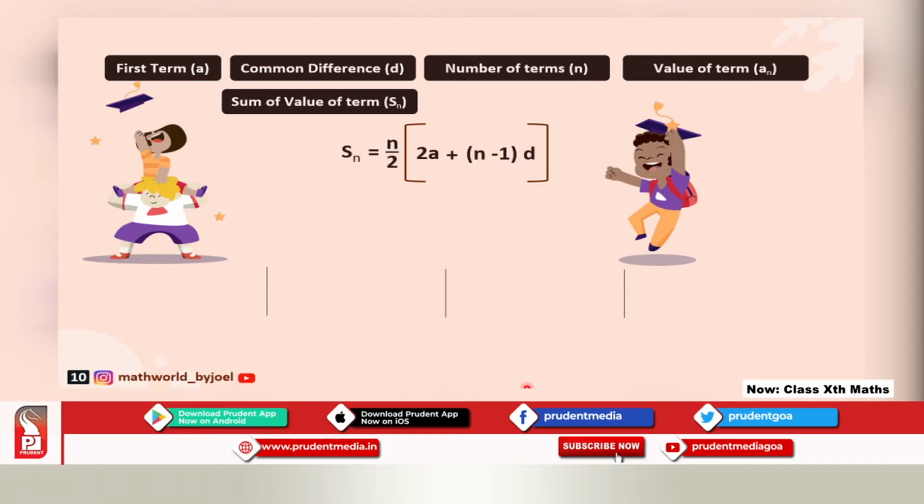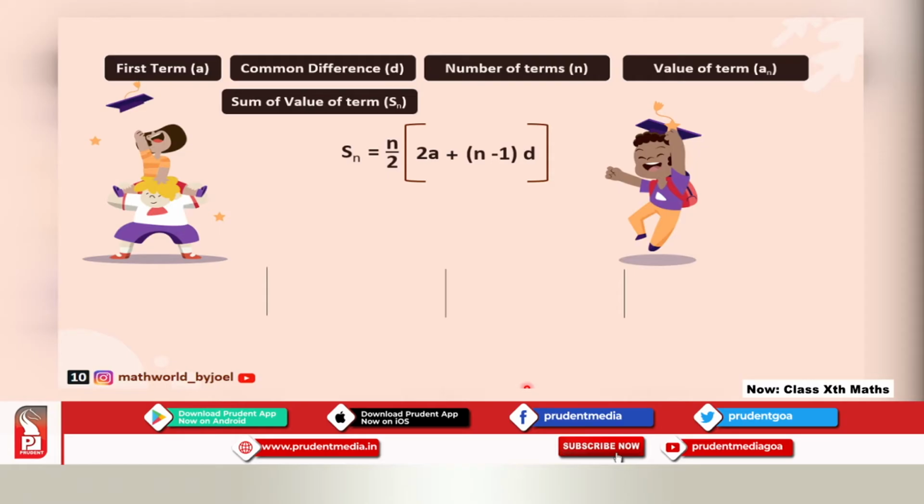Some of you are watching this video right now, looking at that formula and still thinking it is difficult. It's simple. Just look at it and understand. What are we doing? We write n upon 2 outside the bracket, and inside the bracket twice the first term, plus the number of terms minus 1, multiplied by d.